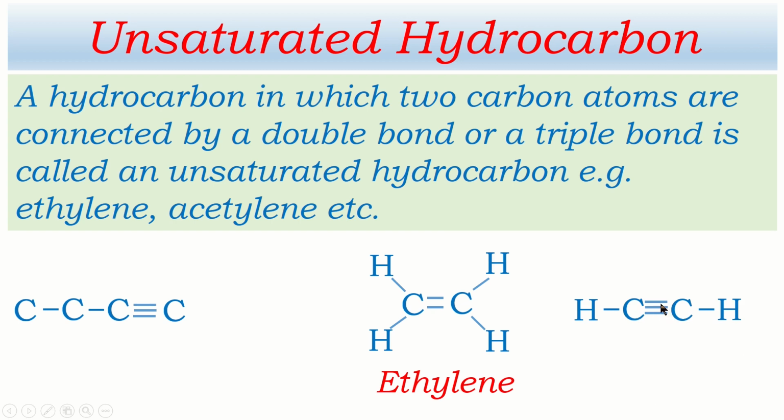Now another example, look at this here. Two carbon atoms are connected by means of triple bond, and if they are connected this way, then this is unsaturated hydrocarbon, and each of the carbon atom must have 4 bonds. Here this carbon atom has 3 bonds and here 1. It means altogether 4. In the same way, this carbon atom has got 3 bonds, including this it has 4 bonds. Okay, this compound is called acetylene. This way we can understand about the unsaturated and saturated hydrocarbon.